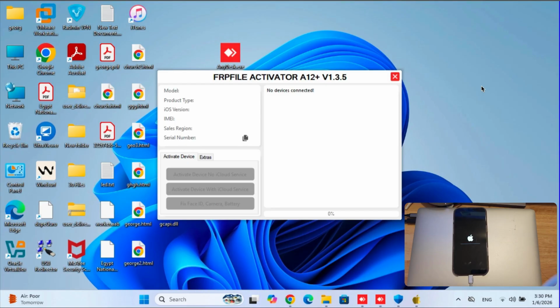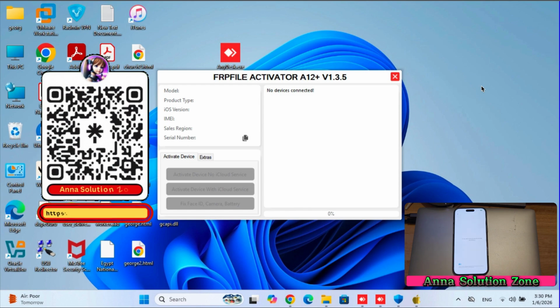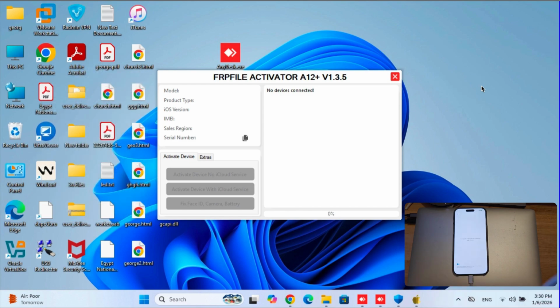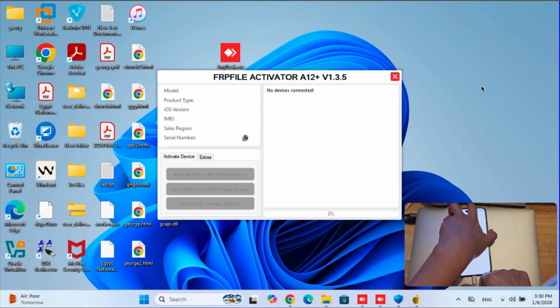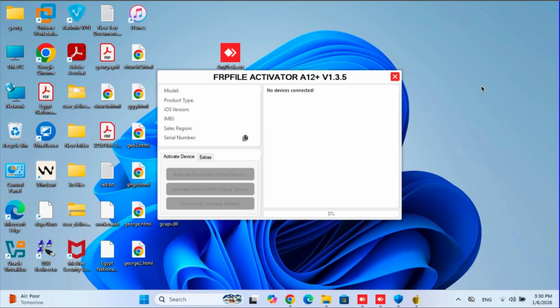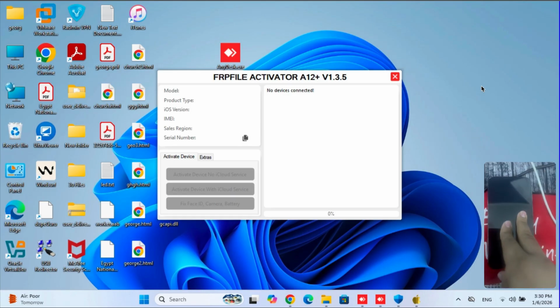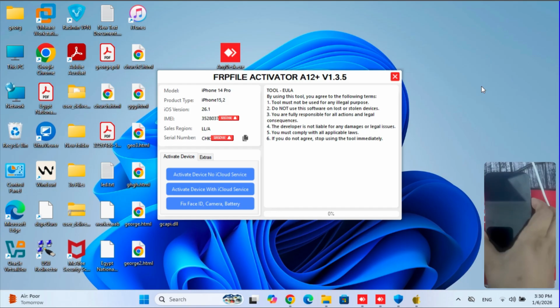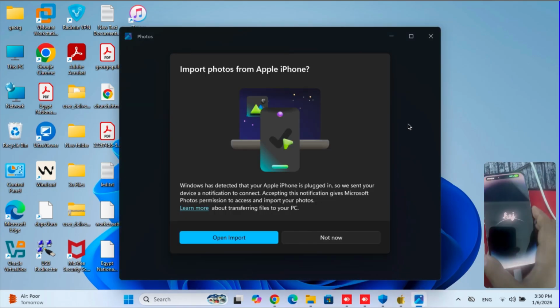After the completion of the erase, set up the locked device until you see the Apple ID and password lock screen by connecting to the same Wi-Fi that is connected to the normal Apple device, where we recently installed the Apple Configurator application. Now, connect the locked phone with the laptop by using USB to Lightning cable or USB to Type-C cable as per your device model.